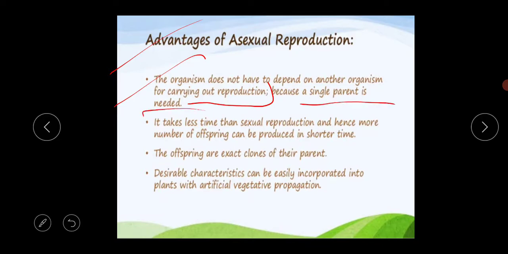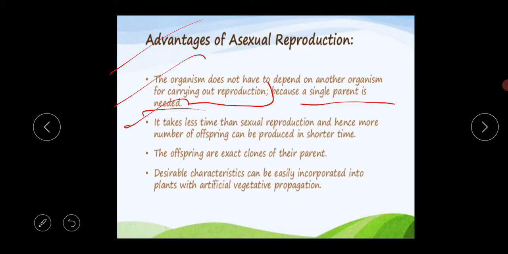Two individuals are not required, only one individual, that single parent, is required.